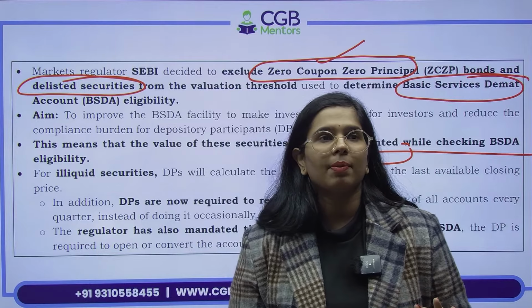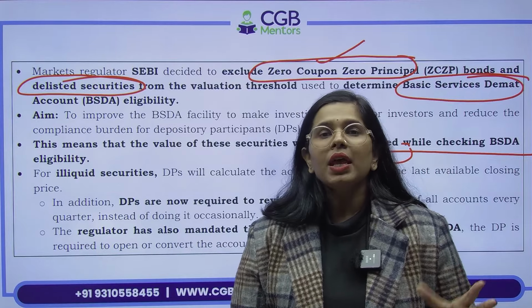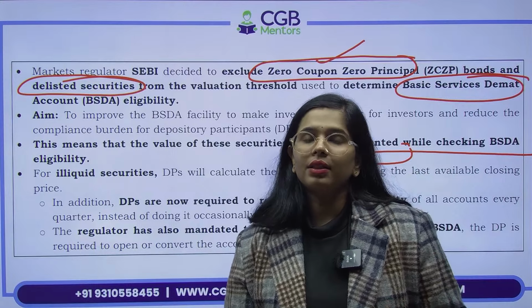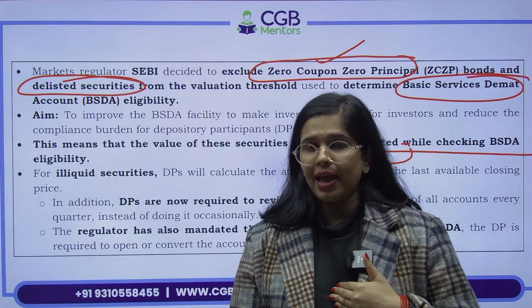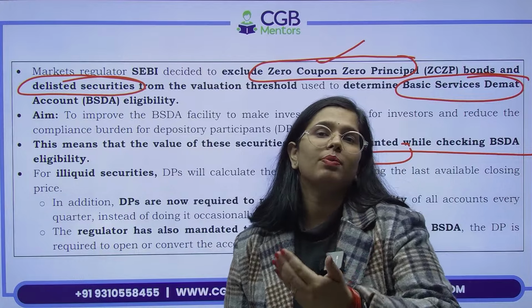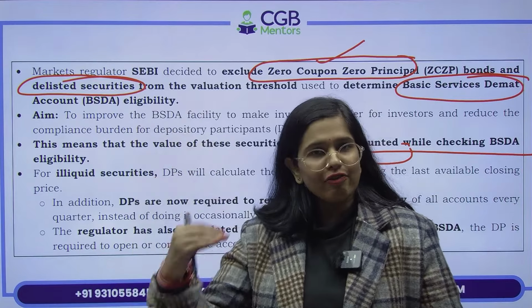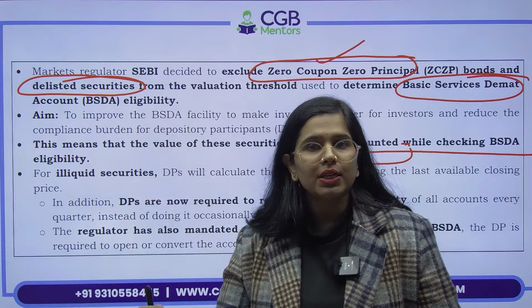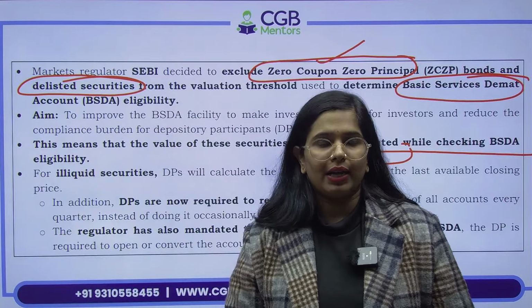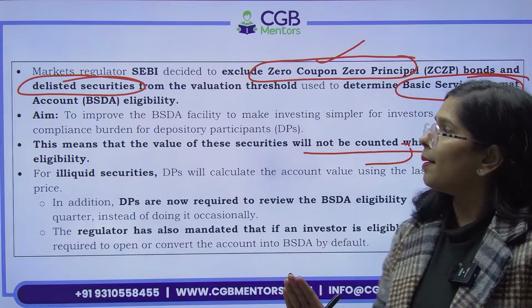That's what depository participant does. Okay, so as an investor I am not going to go to the depository participants. You have my account, you know the eligibility, please apply this automatically. आप इसको automatically ही apply करेंगे.